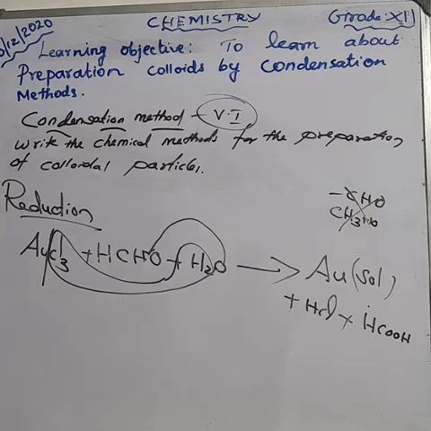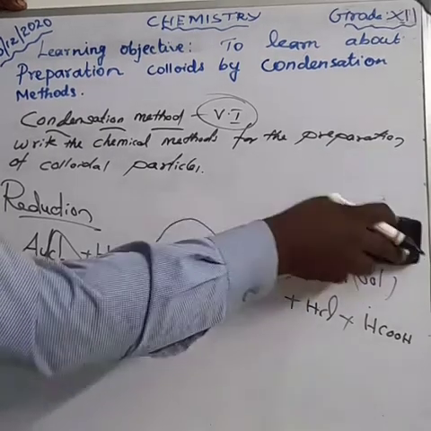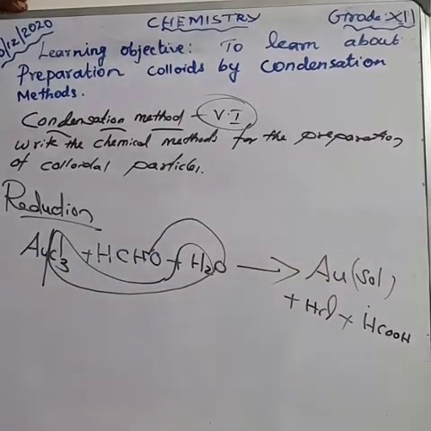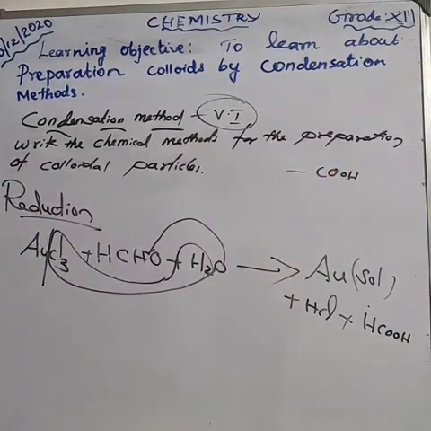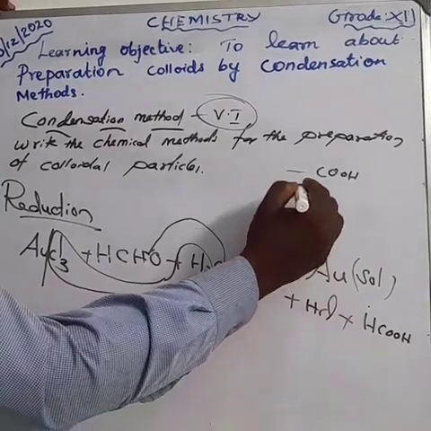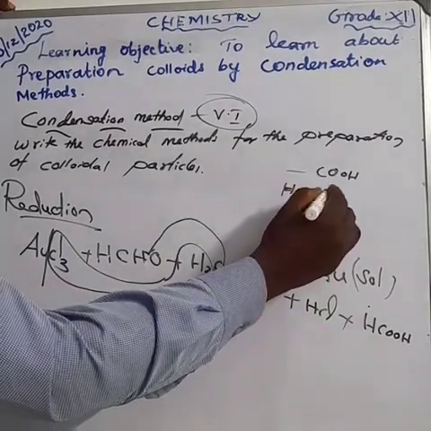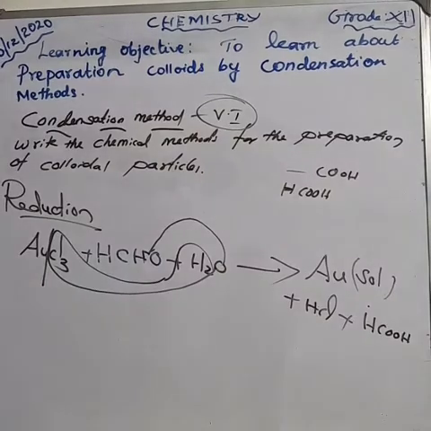Am I right? What is the functional group of aldehyde? It is CHO. Now the aldehyde is converted into COOH. This is the acid group. The CHO group is converted into COOH, so we get an acid. Aldehyde is converted into acid. So HCHO, formaldehyde, gives the product HCOOH, which is formic acid.